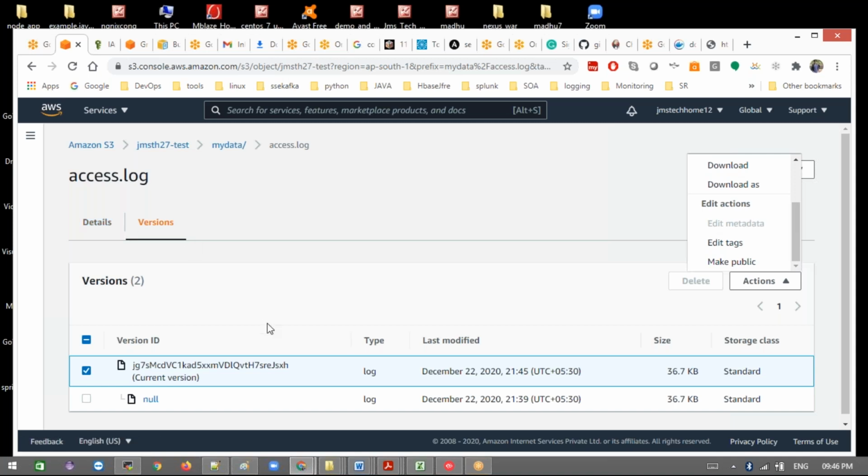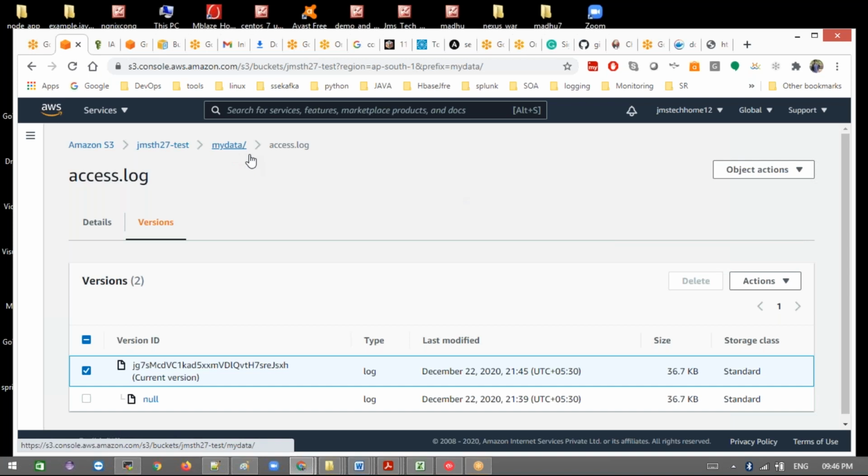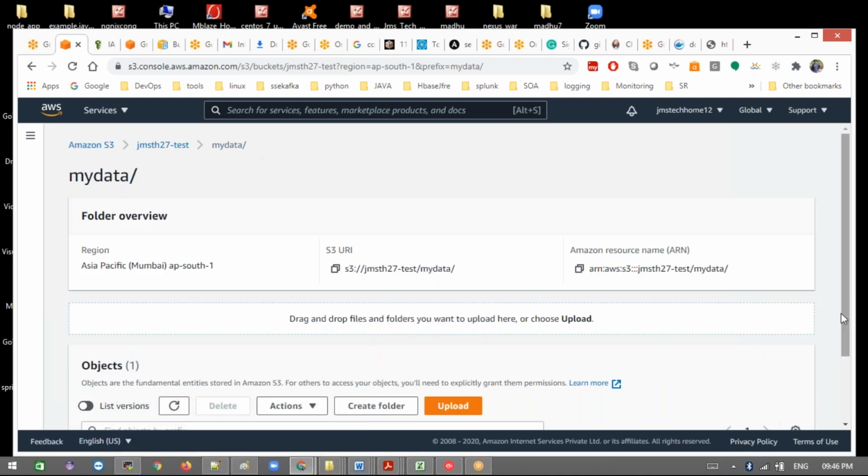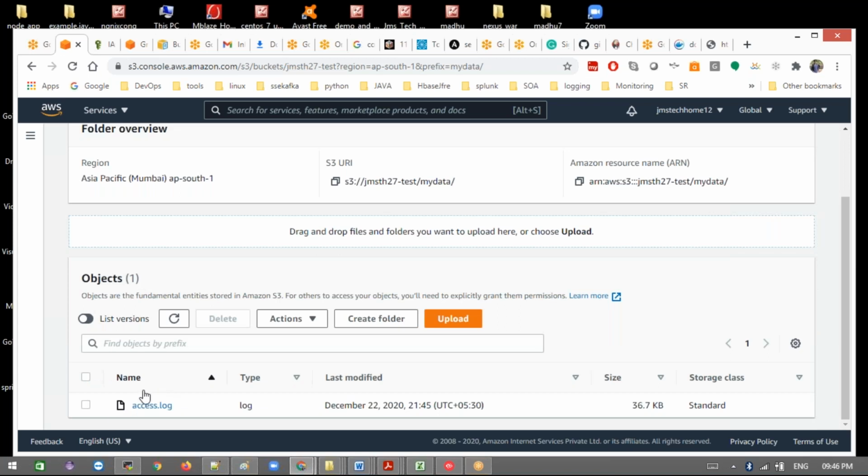Actually, earlier what happened was, when I deleted any object, it showed the delete marker, and the latest version was the previous version, whatever it had. If you want to revert back, the right click and restore option is there, then we can do this. Right now that option is not showing. I need to read the documentation one more time for the latest changes here.